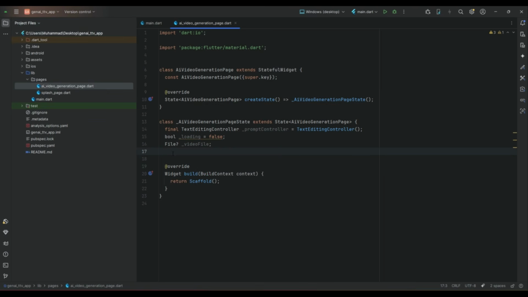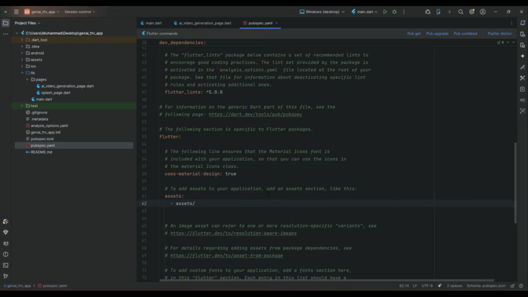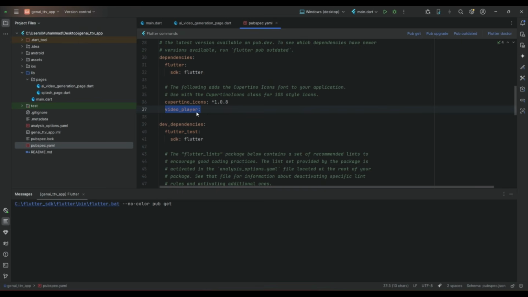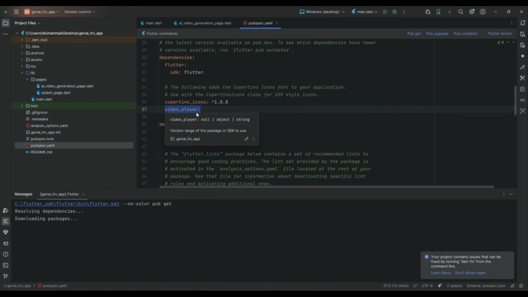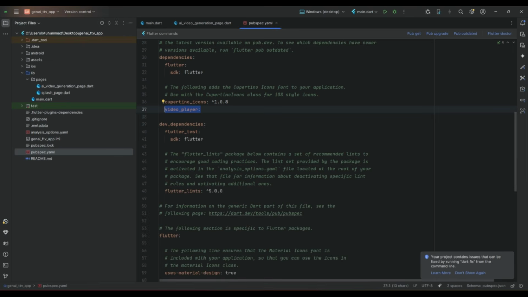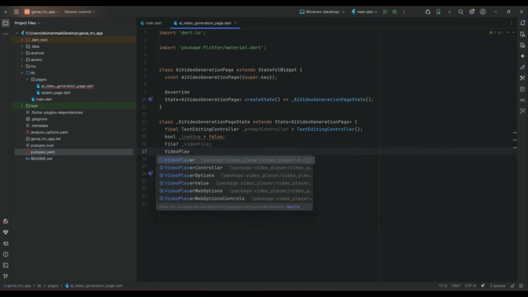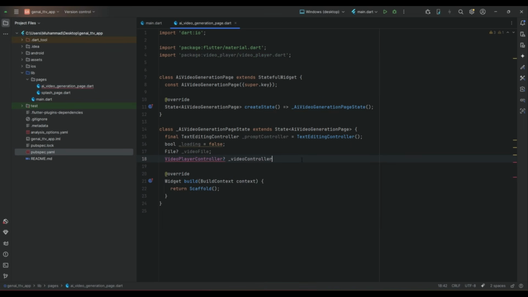So in order to start playing the video on the user interface, for that we will need a dependency. Let's add the dependency inside the pubspec.yaml, and which is by the name video_player. So using this dependency, we can play any video file. Then define an instance of that video player controller by the name _video controller. So the playing of the video we will control using this video controller.